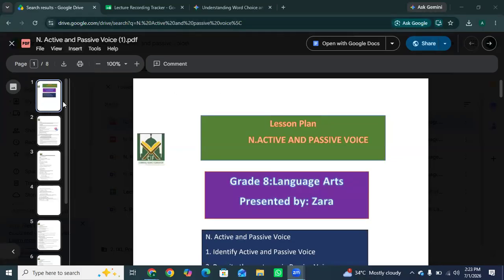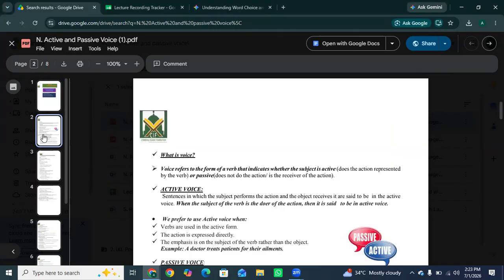Hey students, so today we are going to discuss the topic of active and passive voices. So what is voice? Let's move towards the basics. Voice tells us who is the superstar of our sentence. Voice refers to the form of a verb that indicates whether the subject is active, does the action represented by the verb, or passive, does not do the action and is the receiver of the action. So in simple words, voice tells us who is the superstar of our sentence.